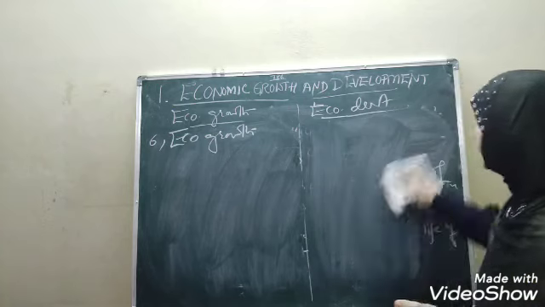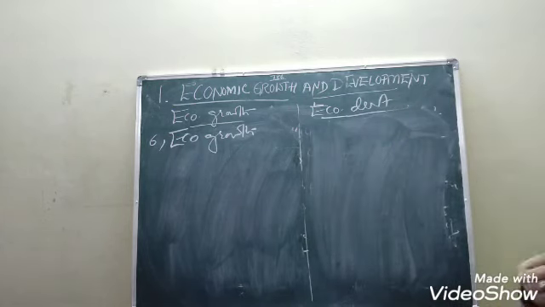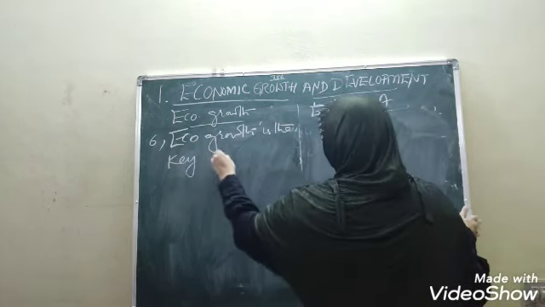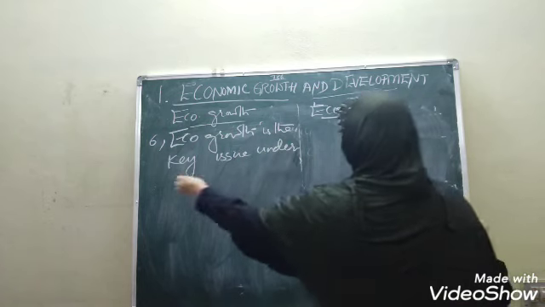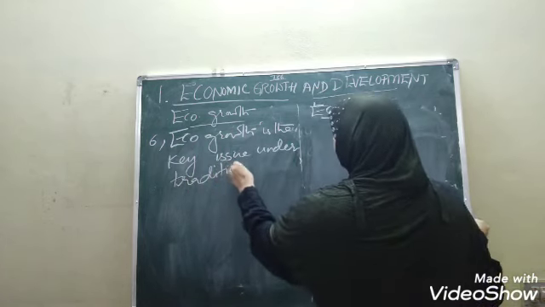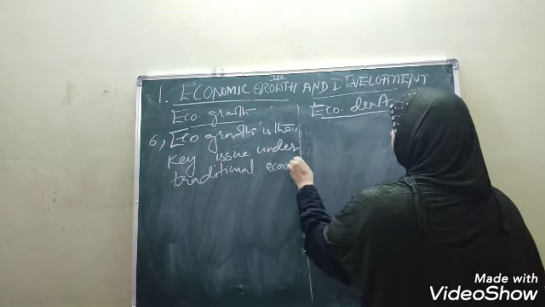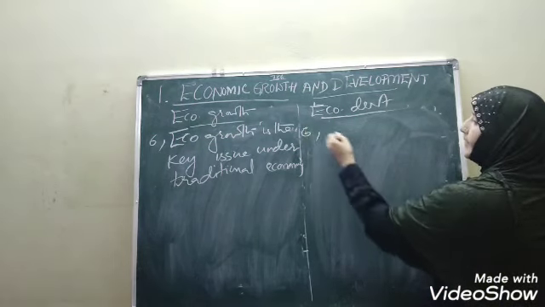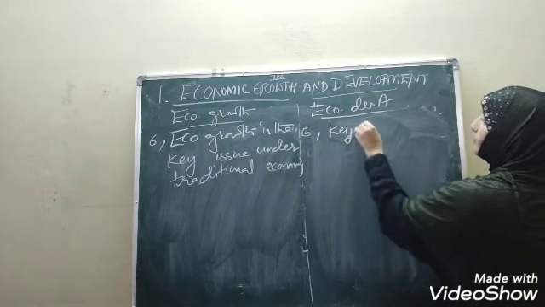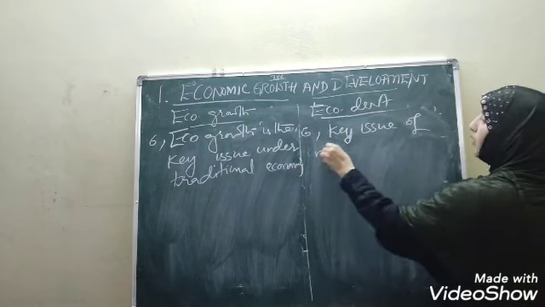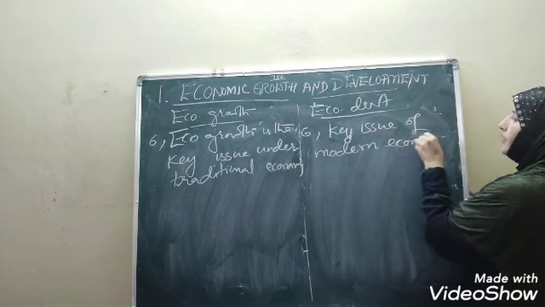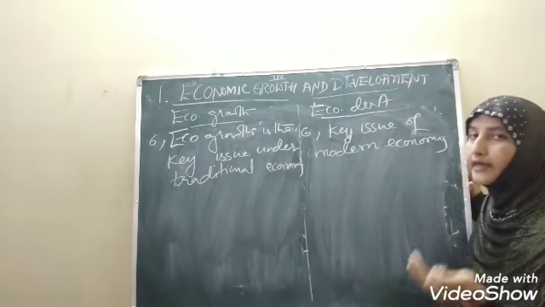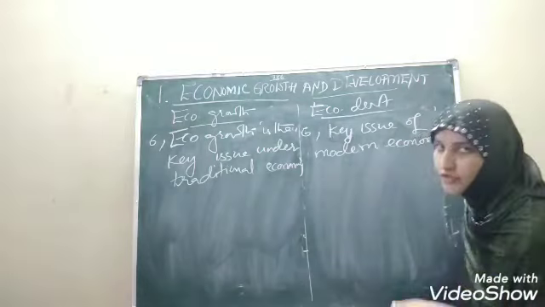It is the key issue under the traditional economy. What do we mean by the traditional economy? It means an economy that persists from the olden days. Whereas development is the key issue, just the opposite, we have to move, children, of the modern economy. Modern economy means an economy that is related not only to output, but to the overall development of the country.